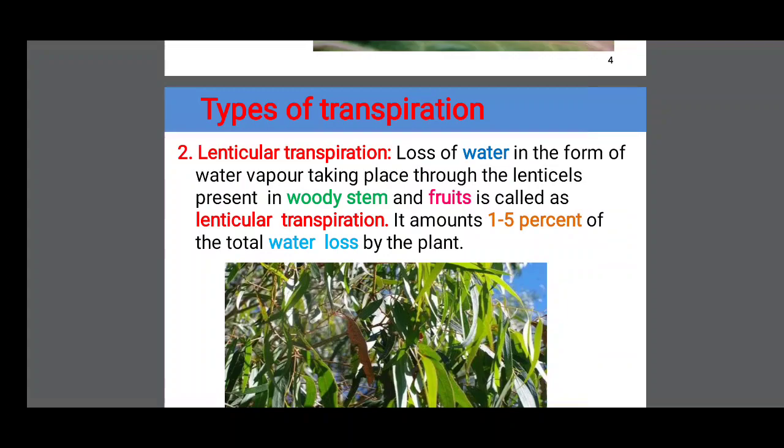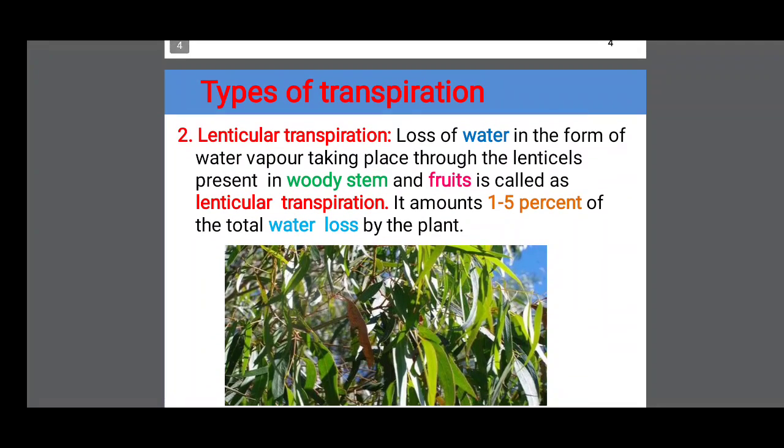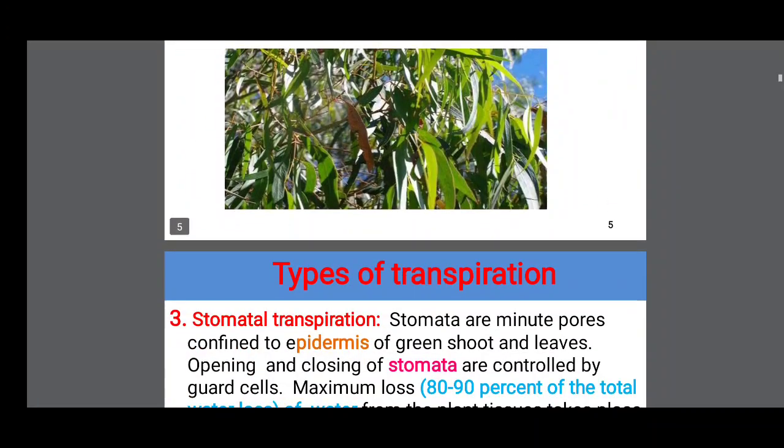Loss of water in the form of vapor to the atmosphere through them is this type of transpiration. The lenticular percentage is only 1 to 5% of the total. Cuticular is only 1 to 2%. The water loss of the plant through lenticels is called lenticular transpiration.